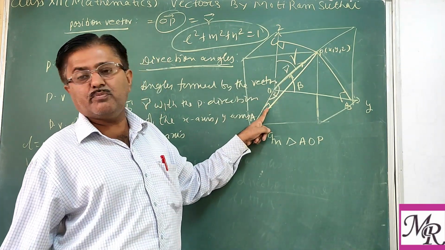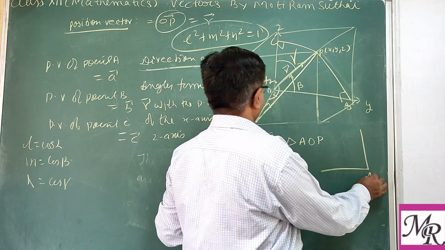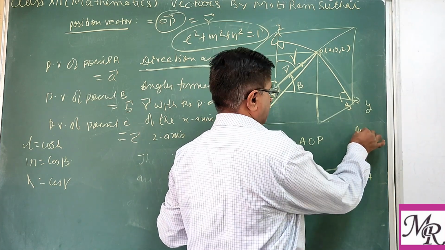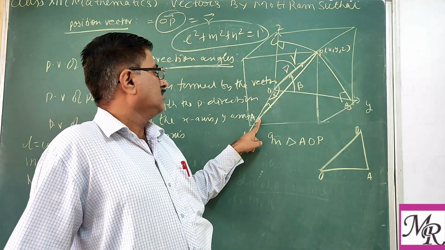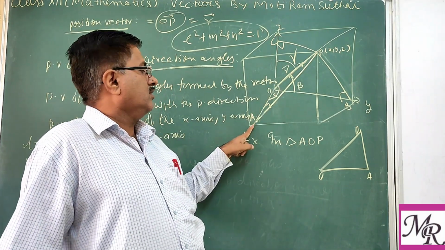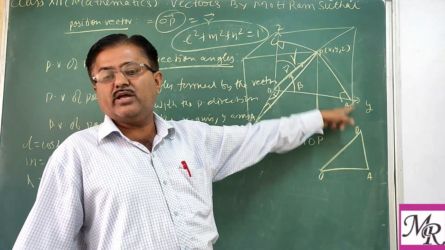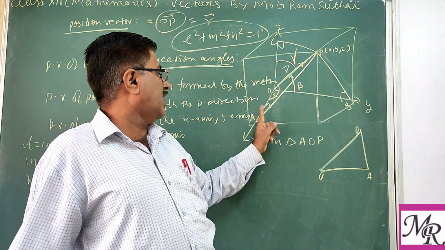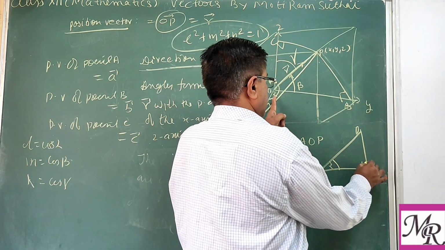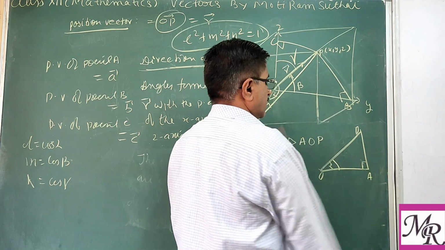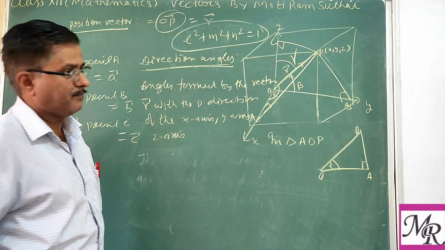Now we are saying PA is perpendicular on OA. We are drawing a perpendicular from point P on the x-axis or y-axis or z-axis. So this is 90 degrees, this is alpha, and now we want to find the value of cos alpha.